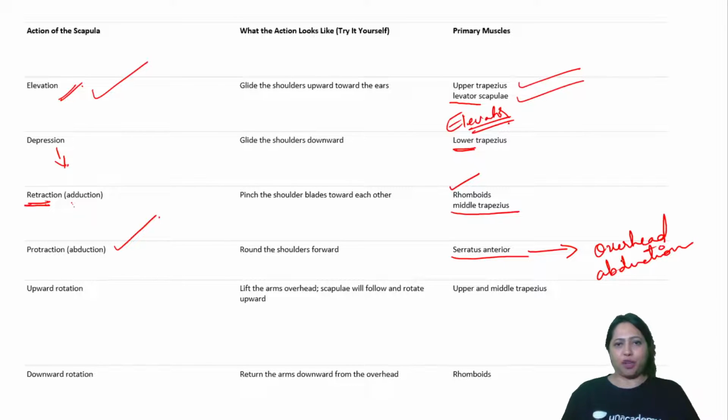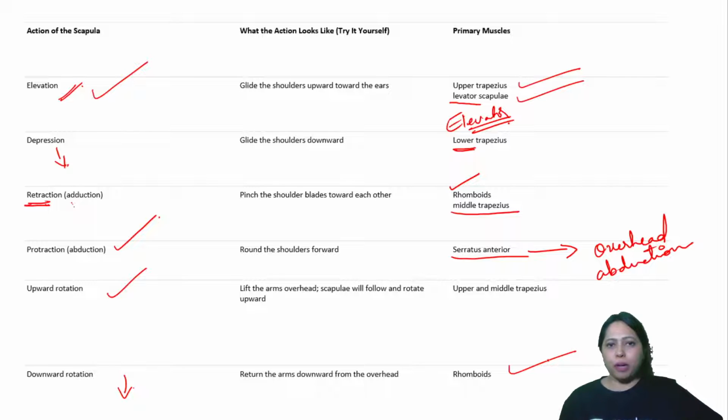Overhead abduction. Okay. Then we have upward rotation. Upward rotation is middle and the upper trapezius fibers. Then we have downward rotation, which is done by rhomboids. So remember the names of all these muscles. It's very, very important you remember the names.